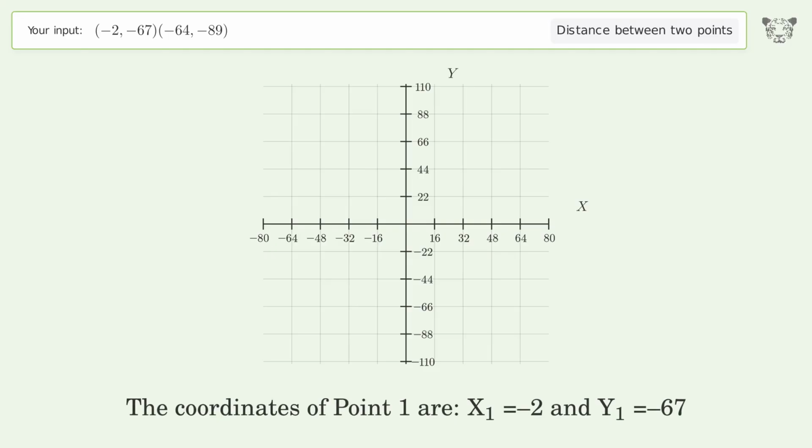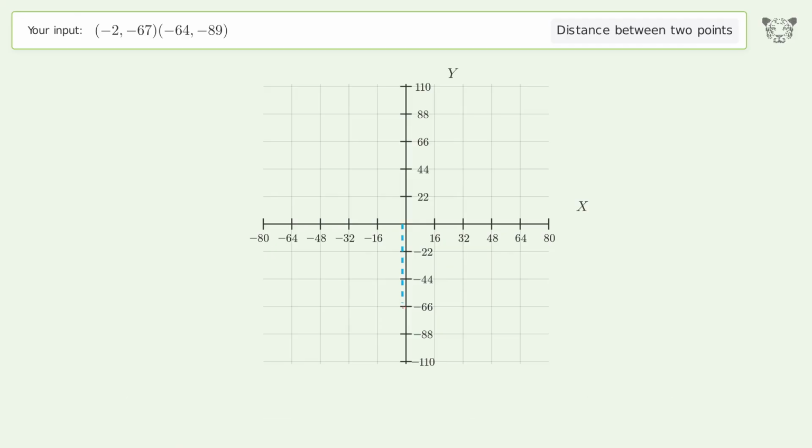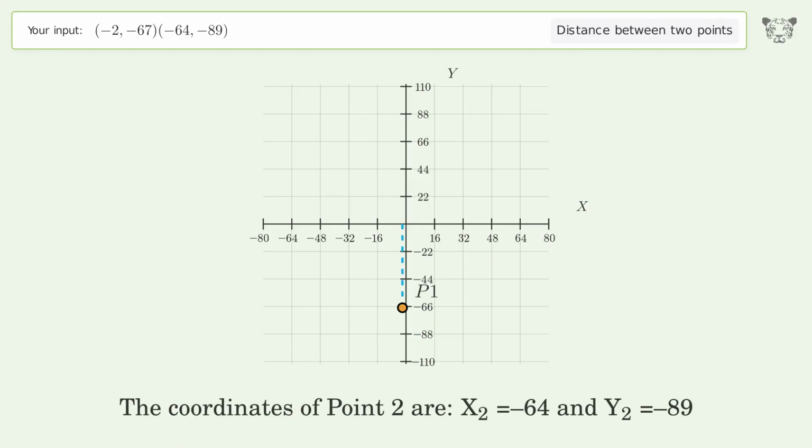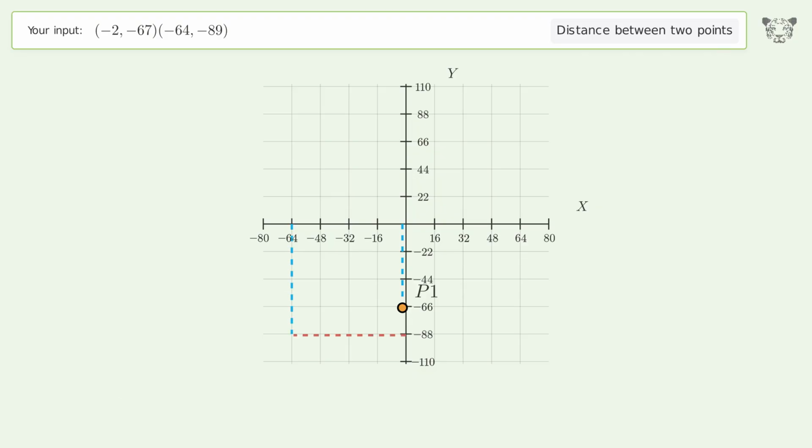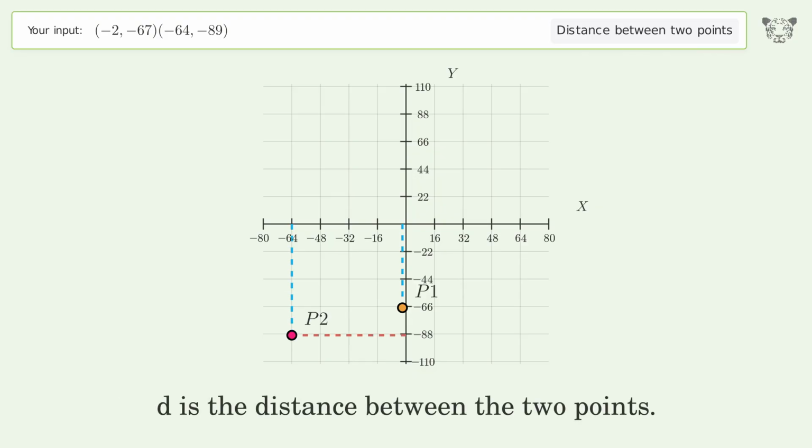The coordinates of point 1 are x1 equals -2 and y1 equals -67. The coordinates of point 2 are x2 equals -64 and y2 equals -89. D is the distance between the 2 points.